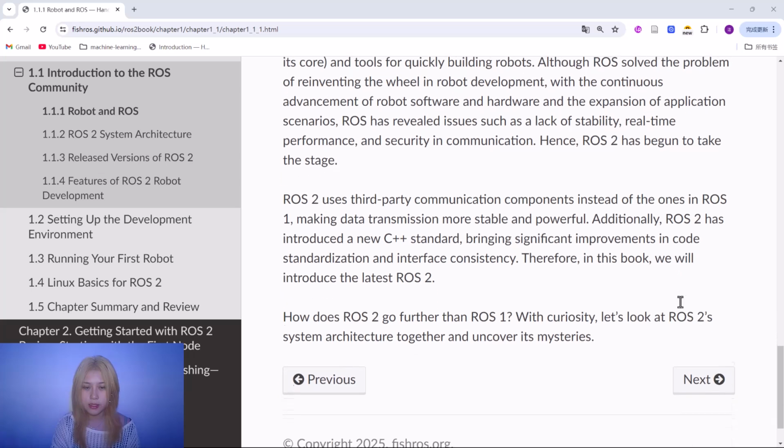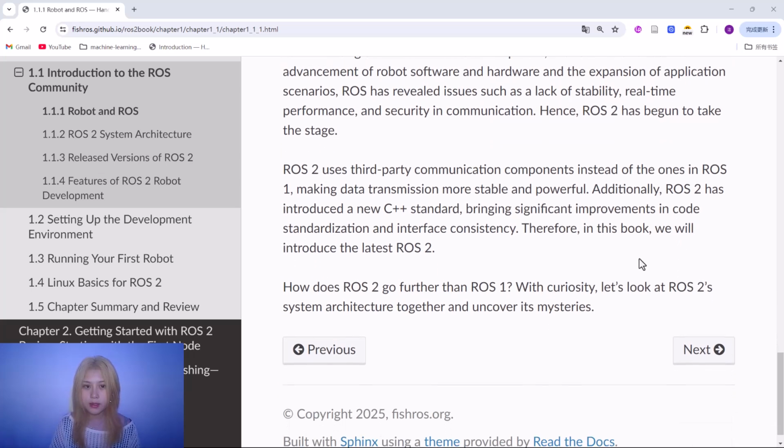ROS2 uses third-party communication components instead of the ones in ROS1, making data transmission more stable and powerful. Additionally, ROS2 has introduced a new C++ standard, bringing significant improvement in code standardization and interface consistency. Therefore, in this book, we will introduce the latest ROS2. How does ROS2 go further than ROS1? With curiosity, let's look at the ROS2 system architecture together and uncover its mystery.